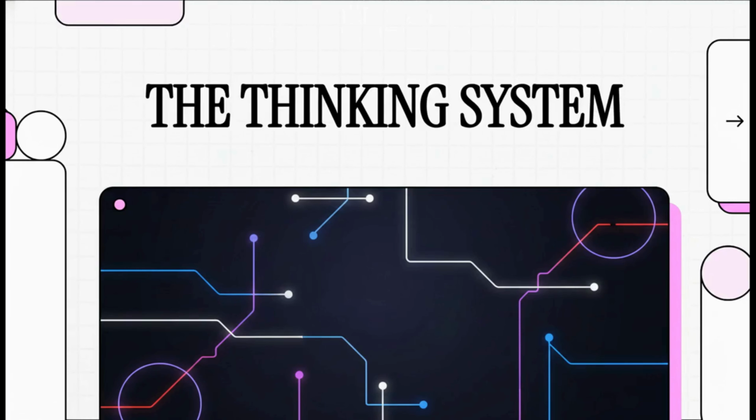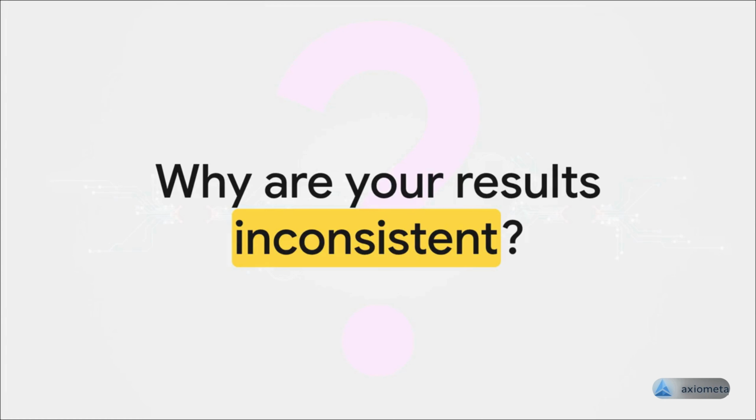We begin with a core premise. Cognition is not a spontaneous event. It is a system. The common perception of thinking as something random is an error in user understanding. The primary issue we will analyze is the absence of an operational system, not a deficit in raw intelligence. This leads to the central question: why are your results inconsistent?